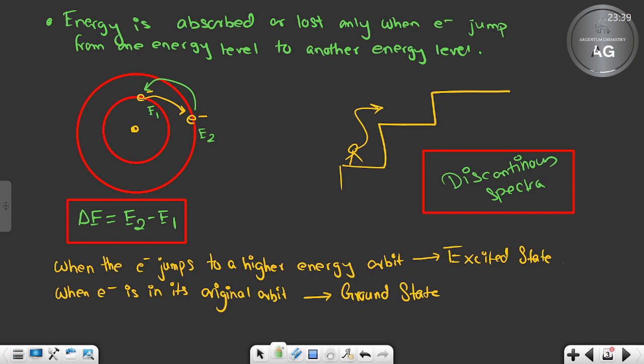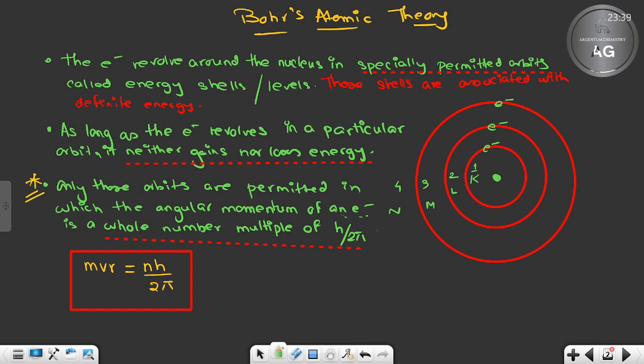No. Now, merits of Bohr's model and all that. Hopefully you can manage that. I did not say write down the merits of Bohr's model now, because that is not a question to be asked at this class level. But let me just talk about it. Bohr's successes: you will find that Bohr's model explained the stability of an atom. Two postulates explain this. That is, when the electron is revolving around an orbit, it will not lose energy nor gain energy. So it is stable.